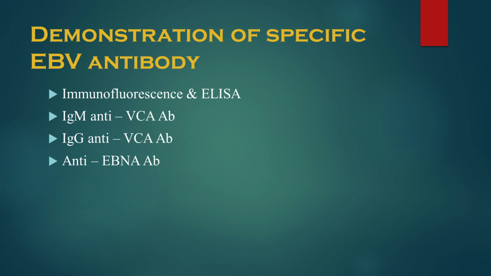IgM soon disappears after about 1 to 2 weeks, whereas the IgG anti-VCA antibody will appear and persist lifelong, and it indicates a recent or past infection.